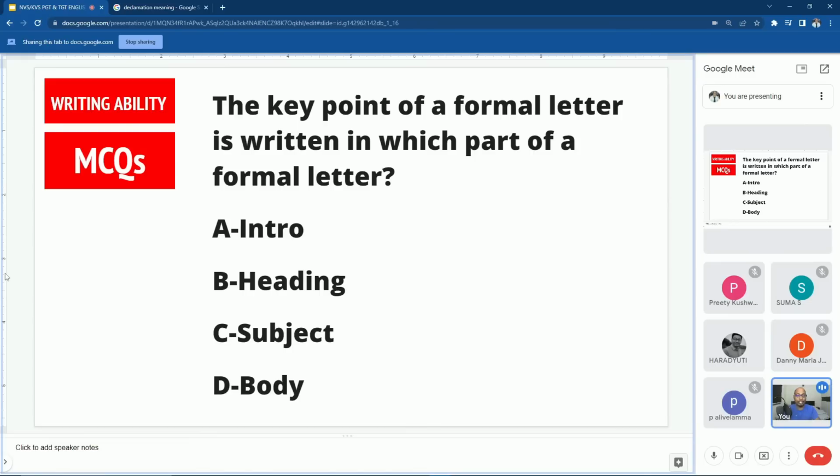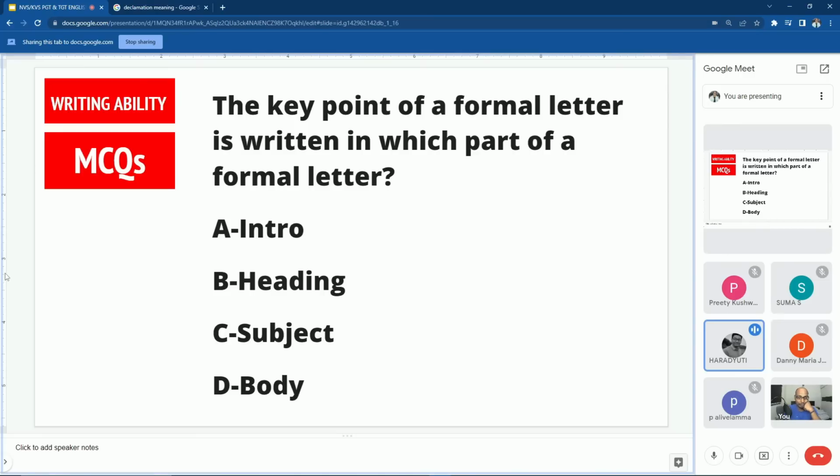When you are writing a letter to your principal seeking a leave from your job, do you write your reason and important information in the subject, or do you write application for leave? What do you write? Application for leave. Is that the key point? Yes, it is the key point.